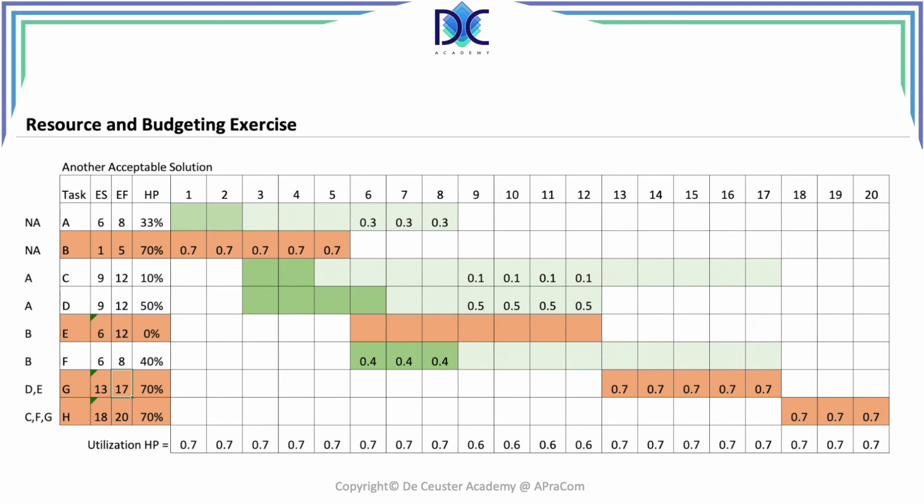This is the final solution, and we find here that Harry Potter is now allocated for 70%, except in those 4 periods. So this is another acceptable solution. There are different solutions that are possible. The rule is to avoid having to extend the project. We try to reduce the slack. We try to find an even utilization of the resource. These are all elements that we have to take into account, and there are different possibilities.